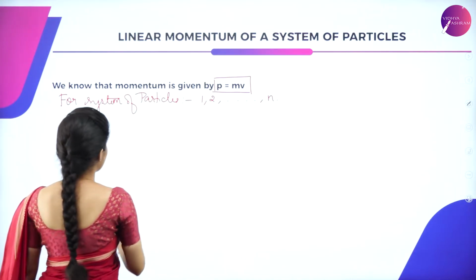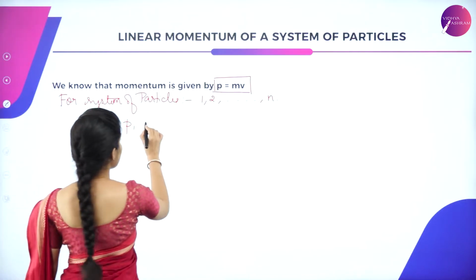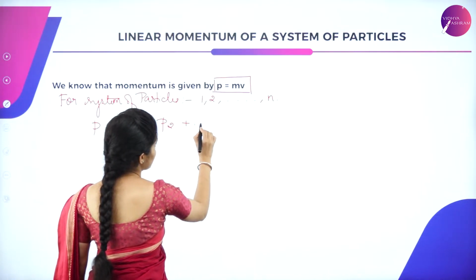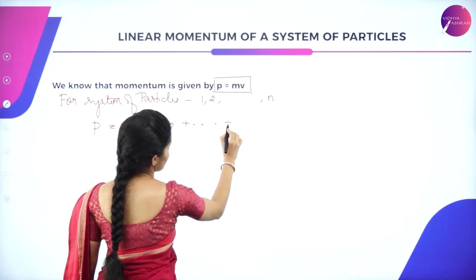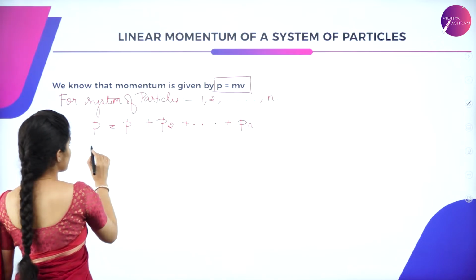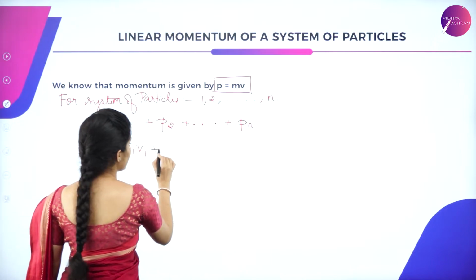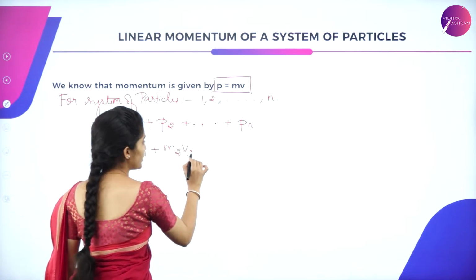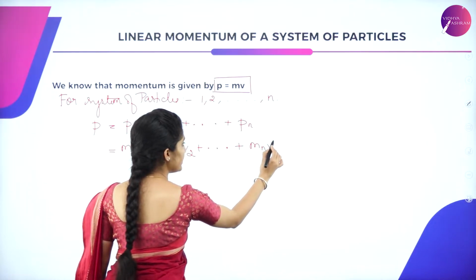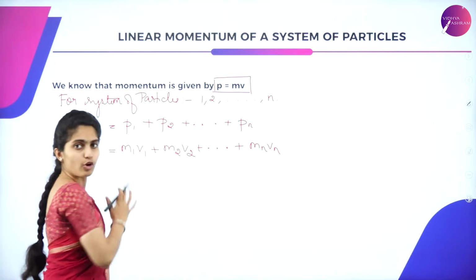We can give the momentum as P is equal to momentum of the first particle plus momentum of the second particle plus it goes up till momentum of the nth particle. So split this momentum, which can be given as m1 v1 plus m2 v2 plus it goes up till mn vn. So this is the momentum for a system of particles.